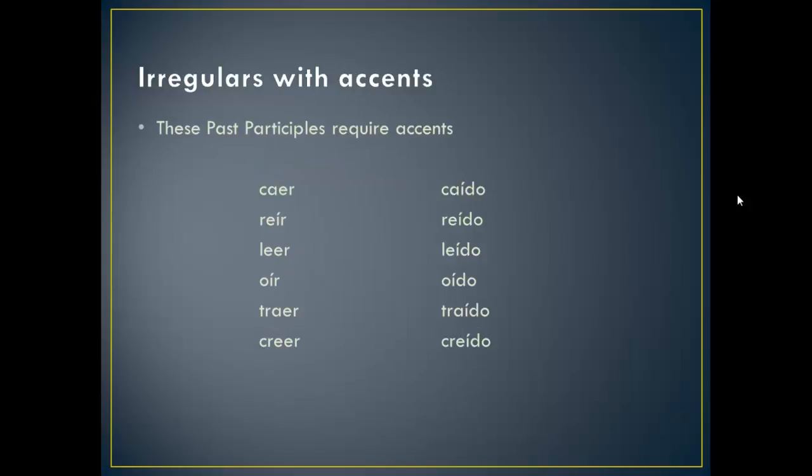These are a few more irregulars. These are irregulars that require accents. So they have the regular endings on them, but you have to throw an accent on the I. Okay, so caer is caído, reír is reído, leer is leído, oír is oído, traer is traído, and creer is creído. Okay, so make sure you get those accents on every one of those I's. Again, you should know what all of these verbs mean. If you don't, look them up, put them in your notes, learn them.